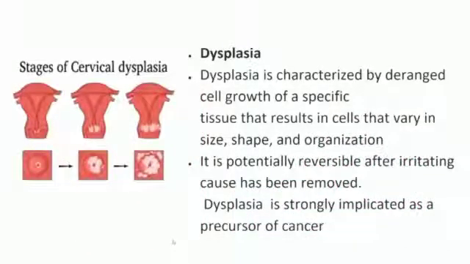Dysplasia. Dysplasia is characterized by deranged cell growth of a specific tissue that results in cells that vary in size, shape, and organization. It is potentially reversible after the irritating cause has been removed. Dysplasia is strongly implicated as a precursor of cancer.